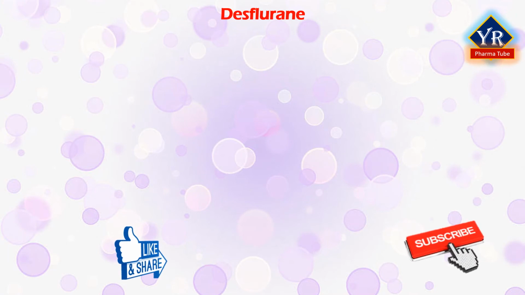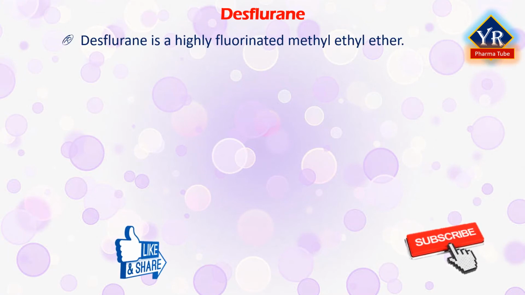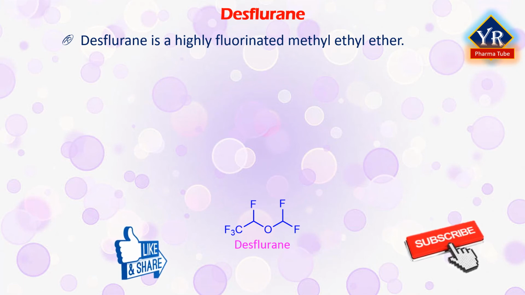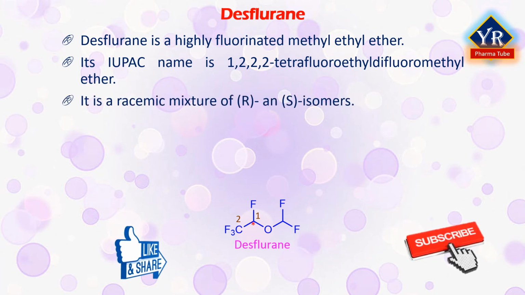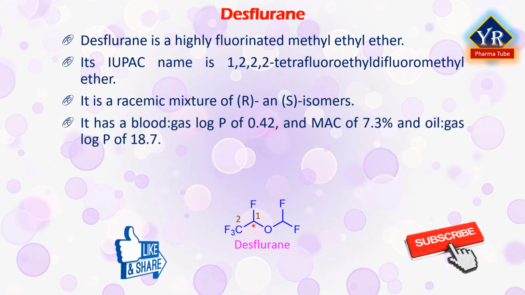And the last drug of this lesson is desflurane. Desflurane is a highly fluorinated methyl ethyl ether used for maintenance of general anesthesia. Its IUPAC name is 1,2,2,2-tetrafluoroethyl difluoromethyl ether. Like halothane, enflurane, and isoflurane, it is a racemic mixture of R and S optical isomers. It has a blood gas partition coefficient of 0.42, a MAC of 7.3%, and an oil gas partition coefficient of 18.7. The low blood gas partition coefficient leads to fast induction times and short recovery times.